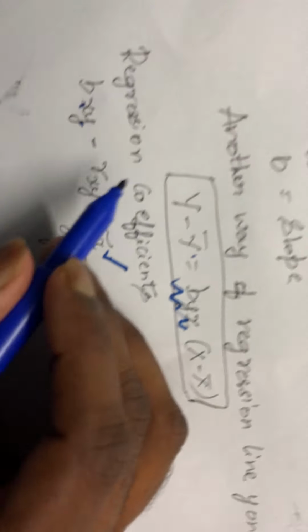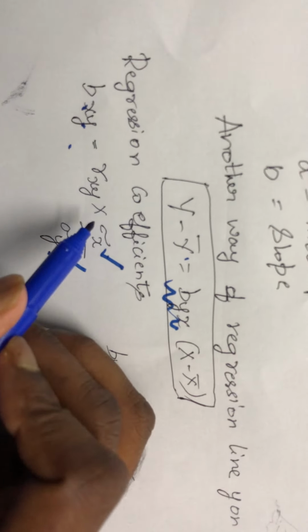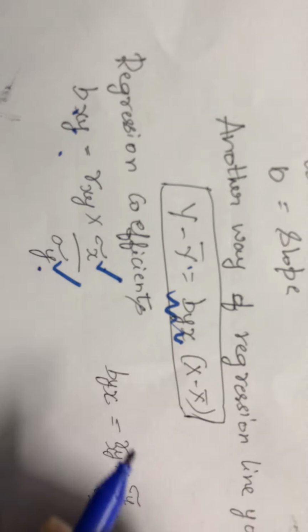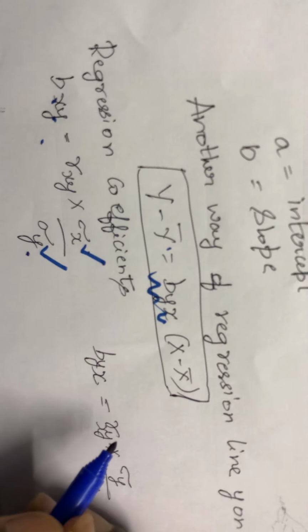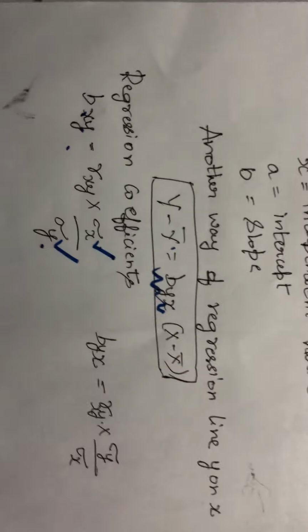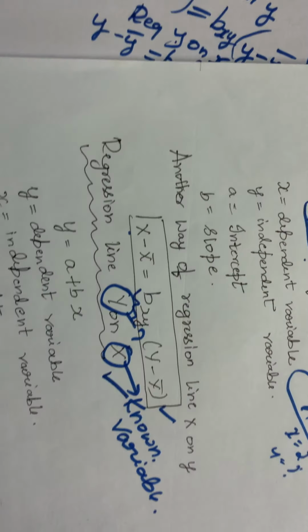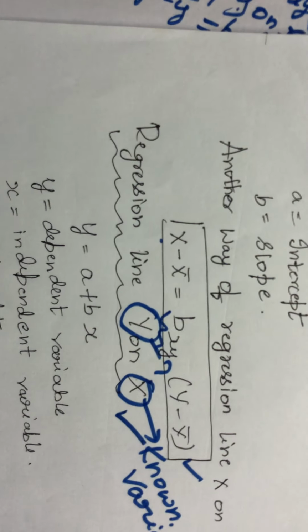You will be getting bxy as well as byx. bxy is rxy multiplied by sigma x by sigma y. byx is rxy multiplied by sigma y by sigma x. So by doing this, you'll be getting bxy and byx. You can apply that in either of the given equations and can solve the problem.